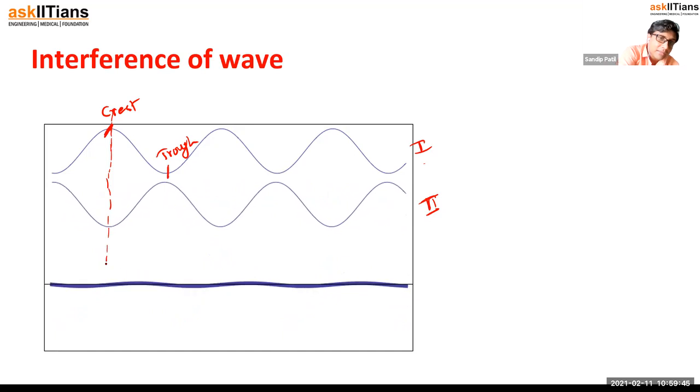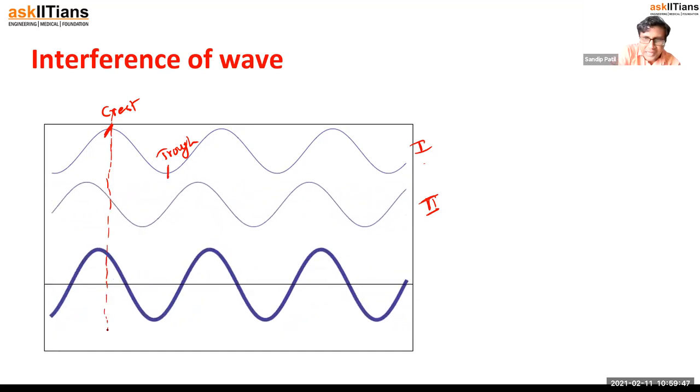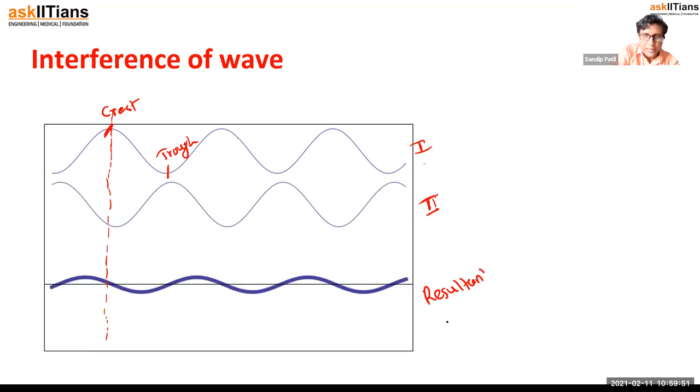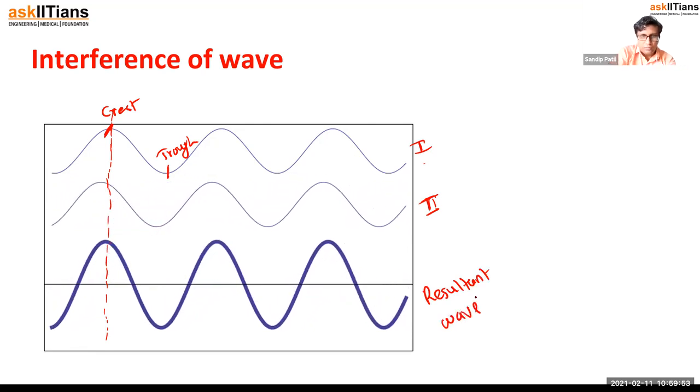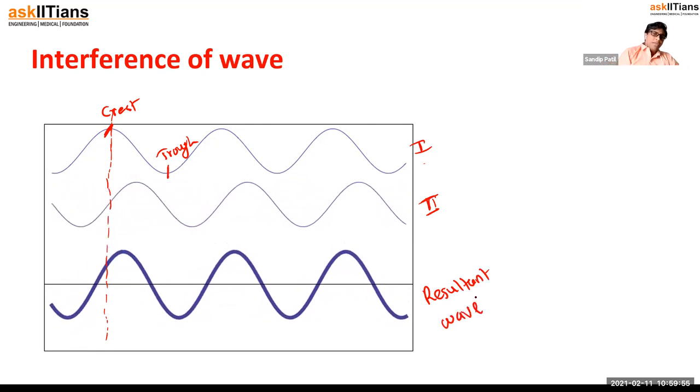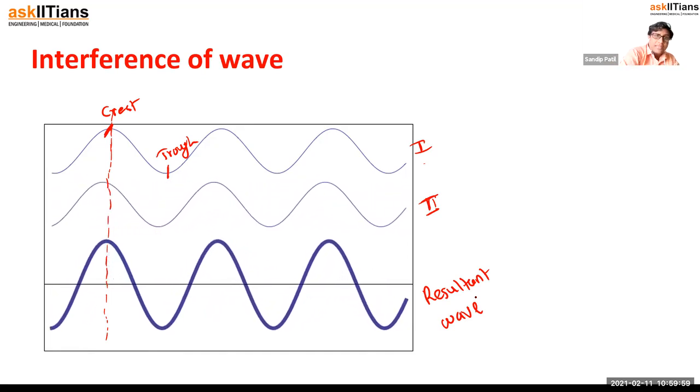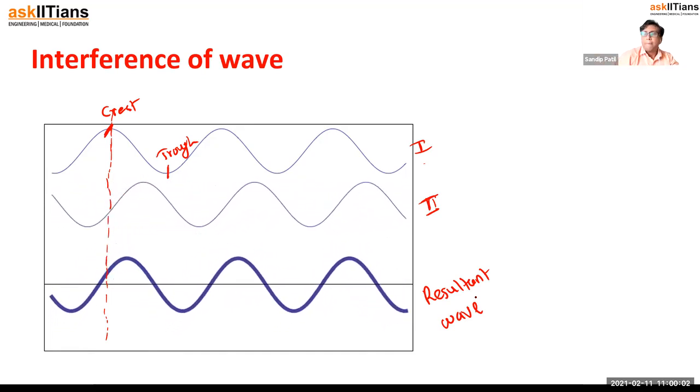Whenever that happens, you can observe this is the resultant wave. When crest and crest come together, the resultant wave's crest becomes very high.